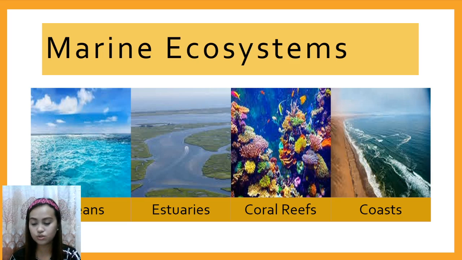Next is the coast. A coast is also called a seashore. It is formed by the land on the shore and the sea next to it. A coastal ecosystem has a wide variety of organisms and a distinct flow of energy. Okay, that's why we have coastal cleanup. So, when our school conducts a coastal cleanup, where will we go? We will go to the seashore. Cleanup day.